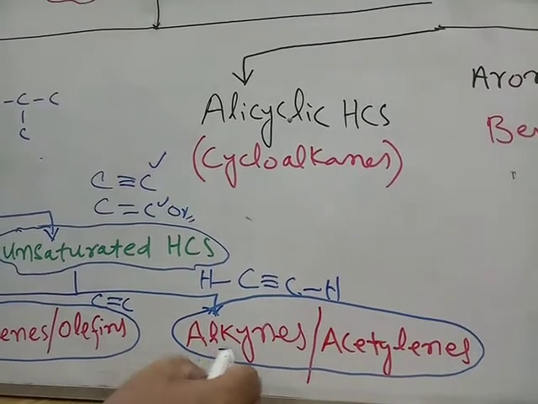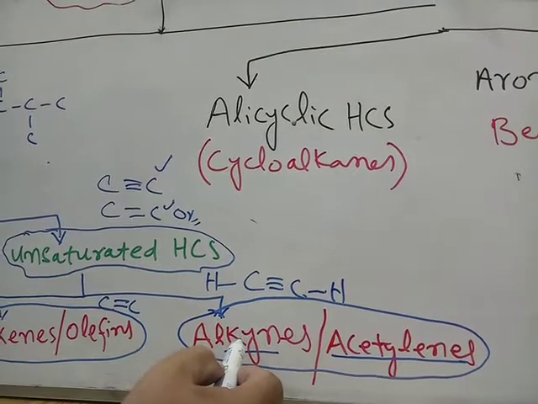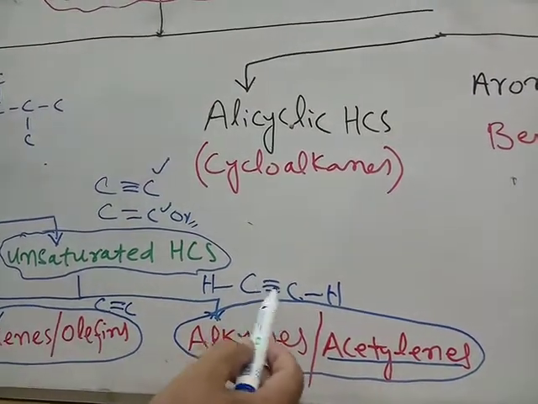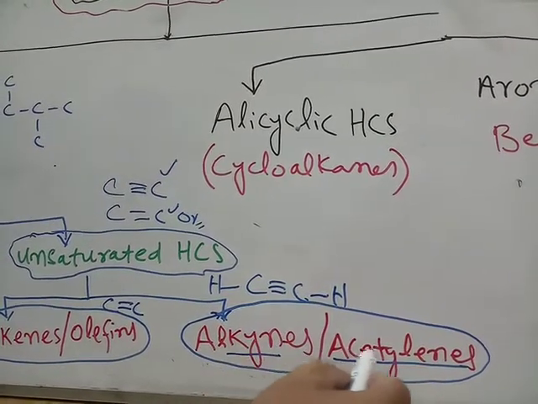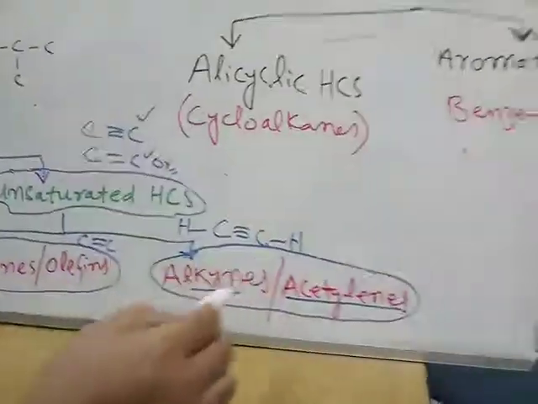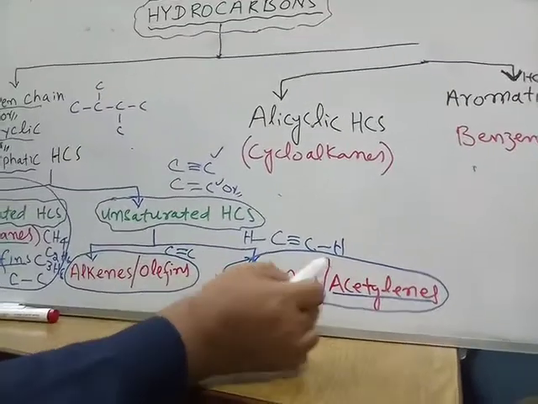They are also called acetylenes because all the alkynes are considered as derivatives of the starting member, acetylene. This compound is also called ethyne or acetylene, and the class is called acetylenes. So all the alkynes are considered as derivatives of acetylene.